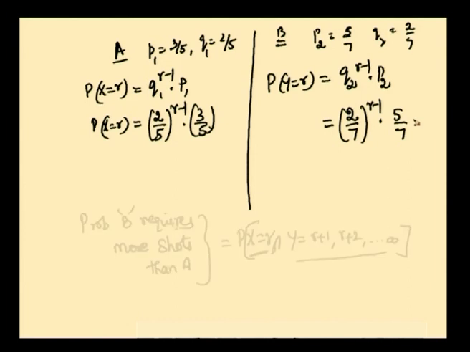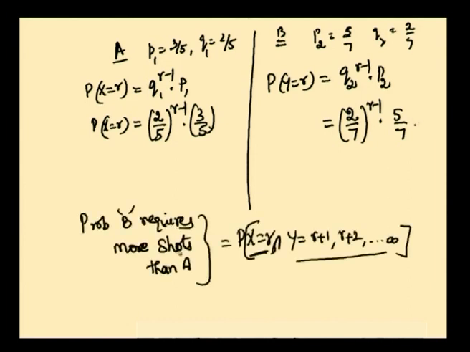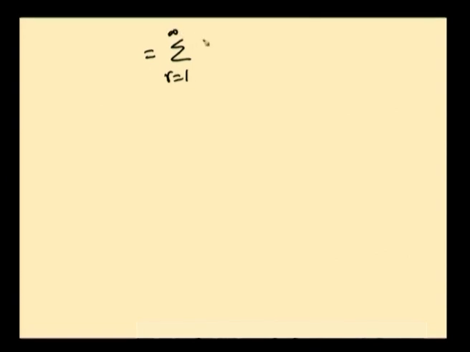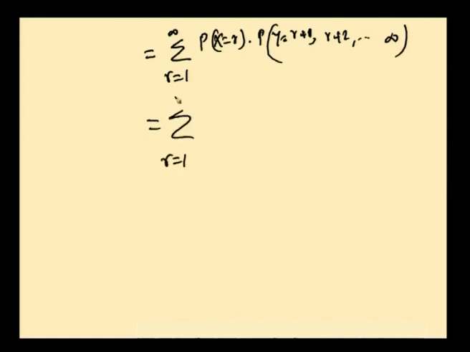How to compare this? We want the probability that B requires more shots than A. For example, if A is requiring R shots, B will require R plus 1, R plus 2 in general, where R will range from 1 to 3 etc. up to infinity. Writing this, summation r equal to 1 to infinity, P of x equal to r, and y equal to r plus 1, r plus 2 etc. up to infinity. So, summation r equal to 1 to infinity, this is 3 by 5 into 2 by 5 whole power r minus 1